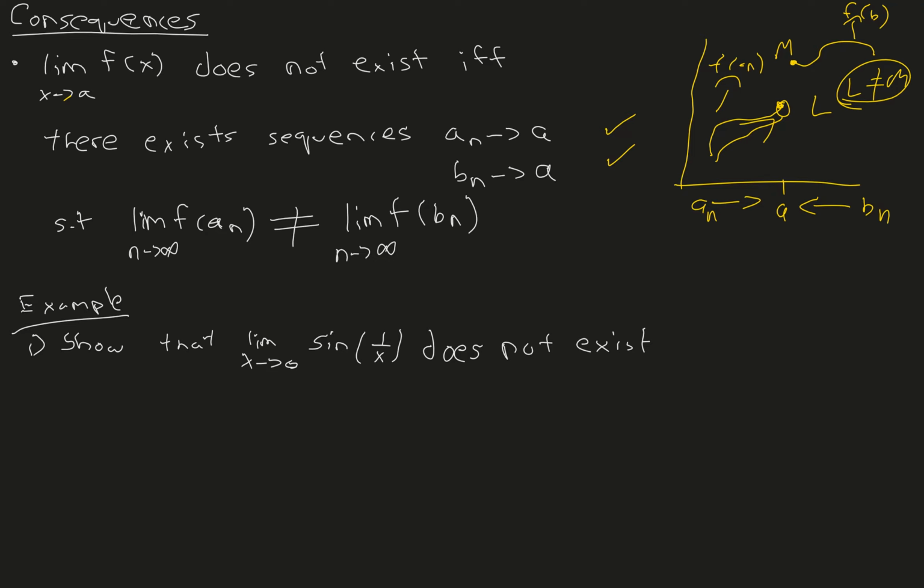So now let's see an example of this in action. Show that the limit of sine of 1 over x as x approaches 0 does not exist. So let's choose two sequences.